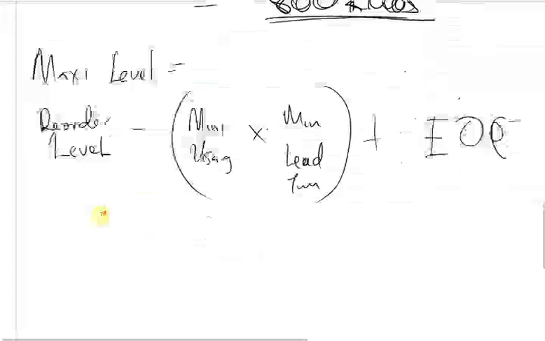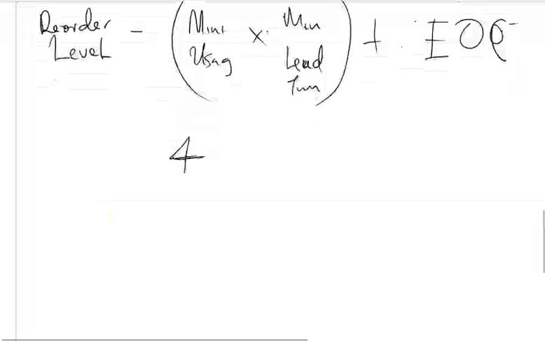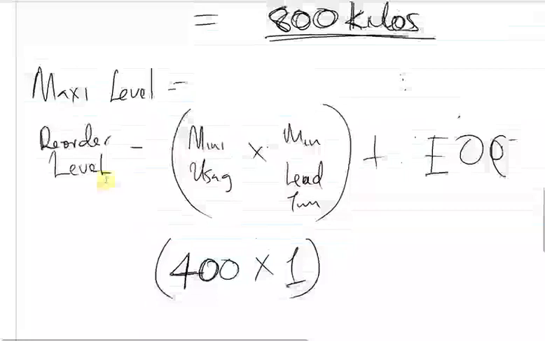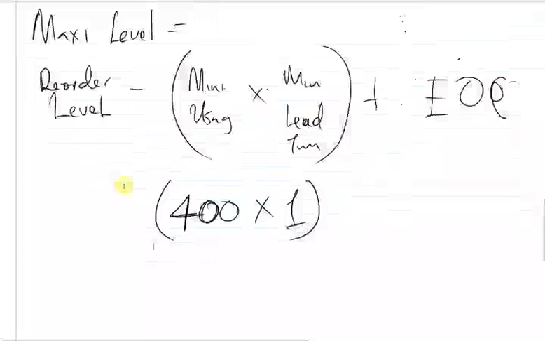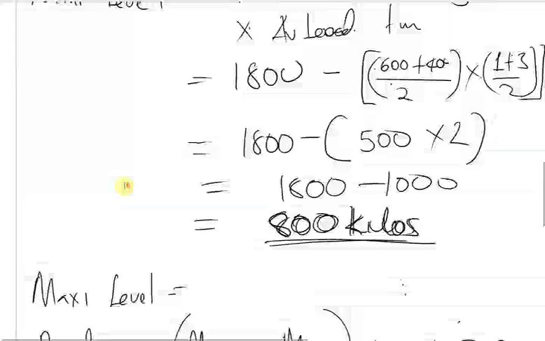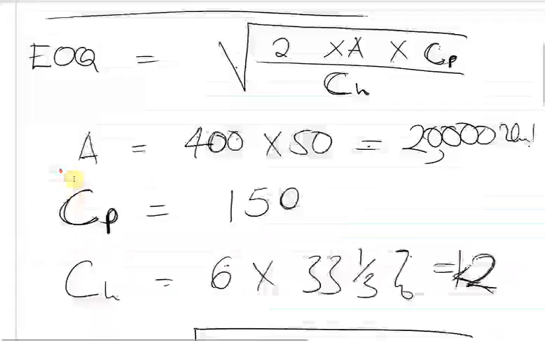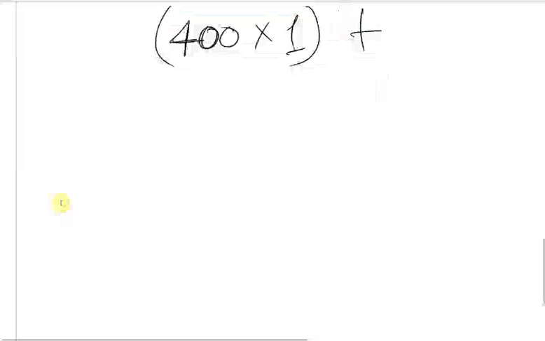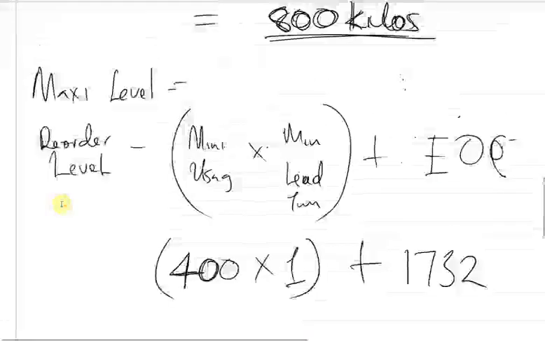So what is the minimum usage? We know that the minimum usage is 400. Minimum lead time is 1. The order quantity, we found that it was 1,732. The optimum quantity is 1,732, and the reorder level we found is 1,800.